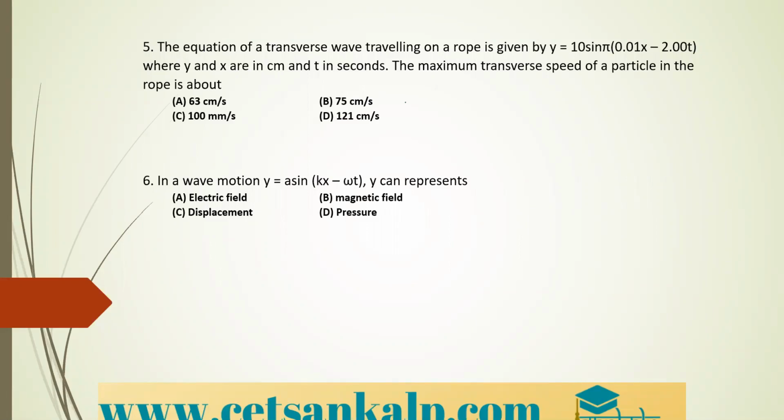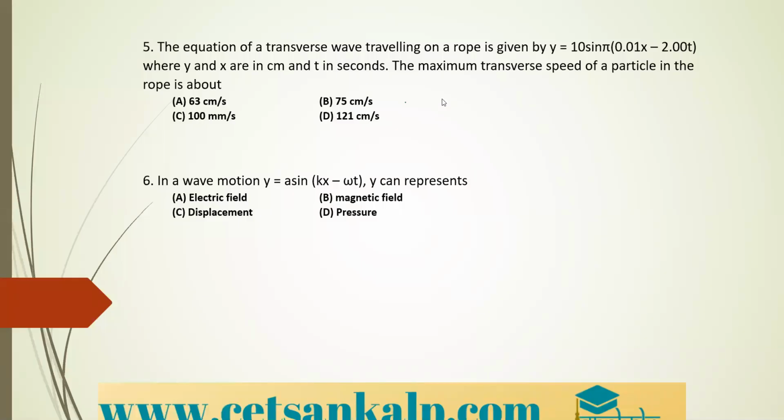See the equation here, that is y is equal to 10 sine pi into bracket 0.01 x minus 2 t, where y and x are in centimeter and t is in seconds. The maximum transverse speed of a particle in the rope is about? You need to calculate the speed here. We need to calculate the maximum transverse speed. Again, take the standard equation.